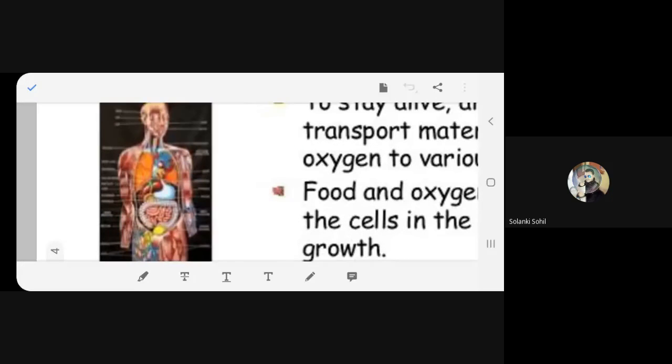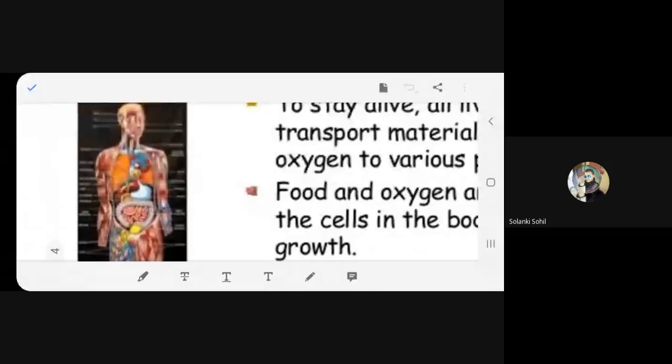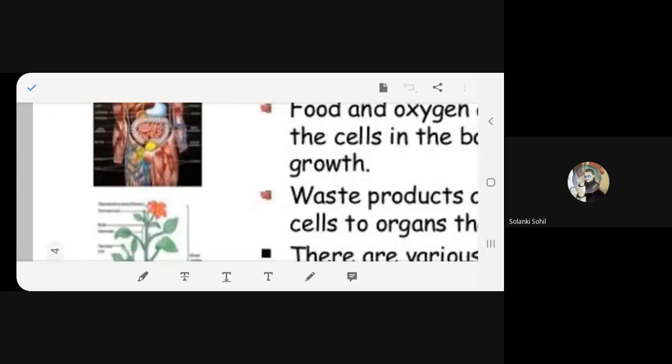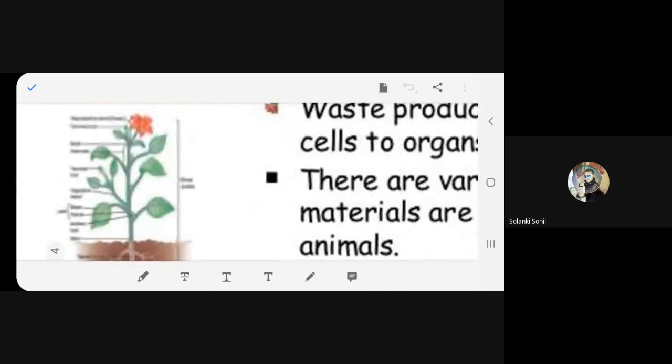The blood is flowing. Now, blood is the transport or the circulatory system. So it is transporting from one place to another. What is transporting? The blood. Whereas in plants also we can see the transport system from roots to flowers. What is it transporting? Water and food. Is it clear? Yes, ma'am.